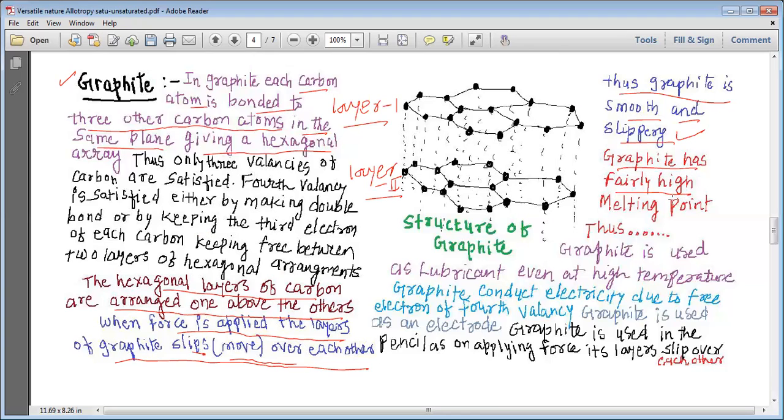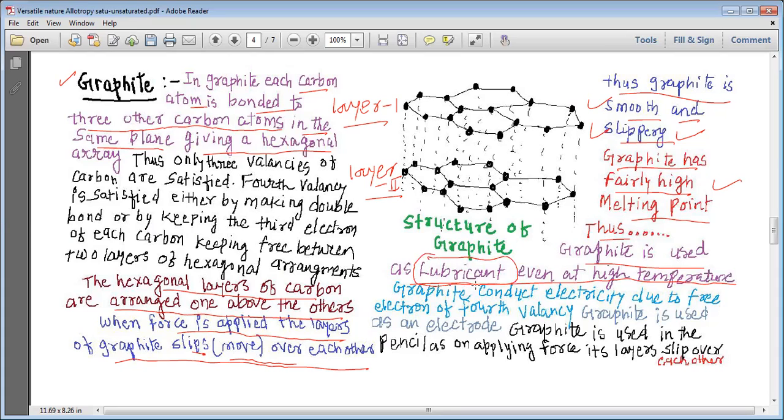Graphite has a fairly high melting point. Please remember that the melting point of graphite is quite high. Thus, graphite is used as a lubricant even at high temperatures. As graphite is smooth and slippery, and its layers slip over each other, graphite can be used as a lubricant.